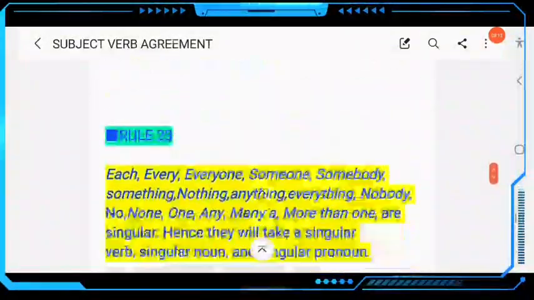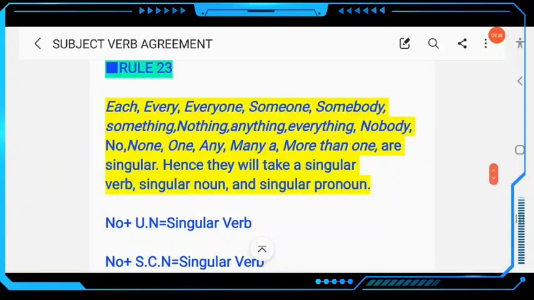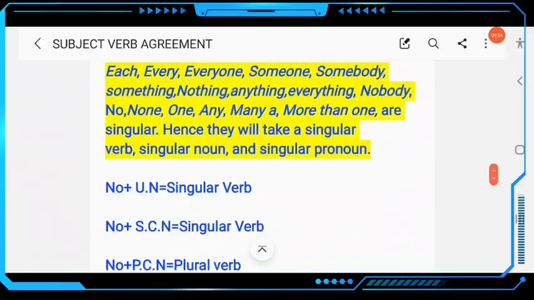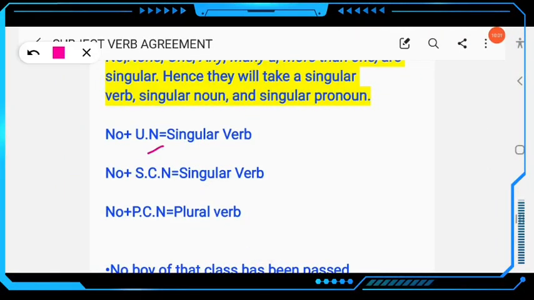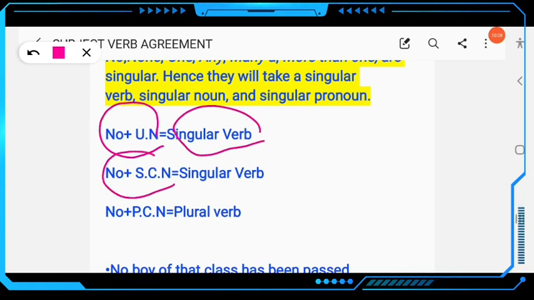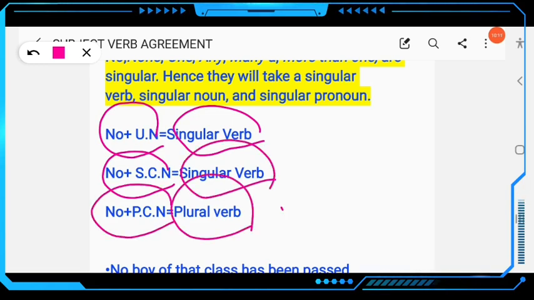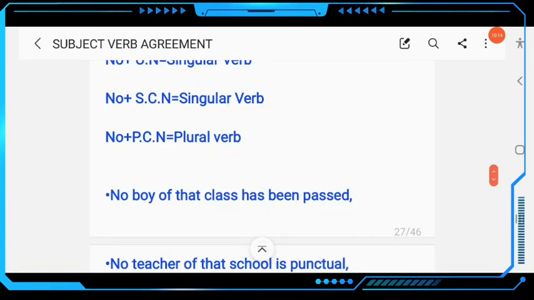Then next, come to rule number 23. Here each, every, everyone, someone, somebody, something, nothing, anything, everything, nobody, no, none, one, any, many, a, more than one are singular. Hence they will take singular verb, singular noun and singular pronoun. Look at this rule. No plus uncountable noun takes a singular verb. No plus singular countable noun takes a singular verb. No plus plural countable noun takes a plural verb. Look at this example. You can get a complete idea.